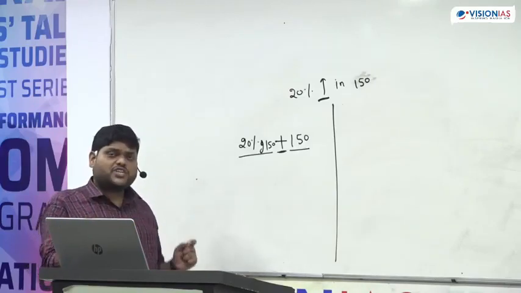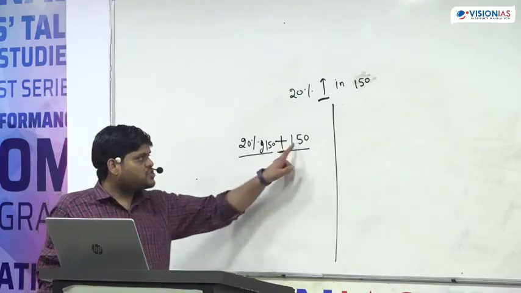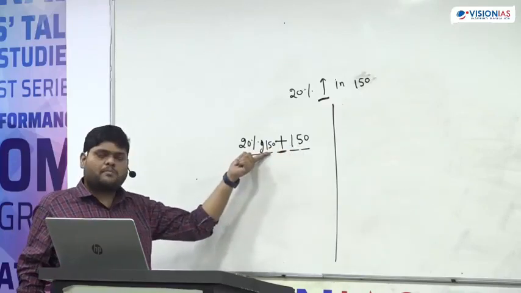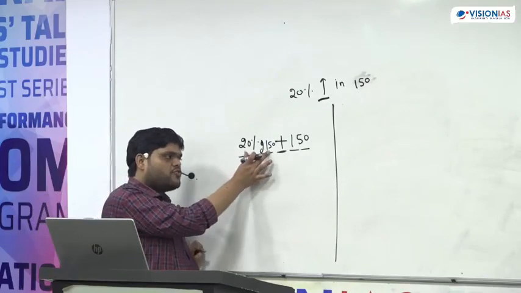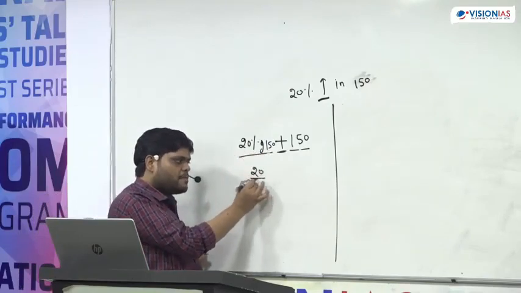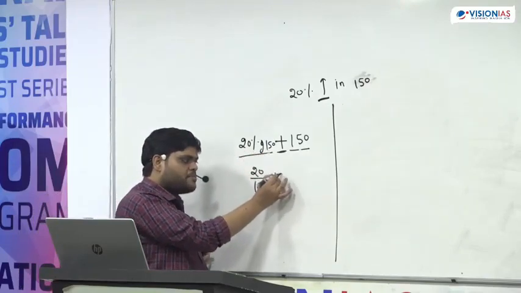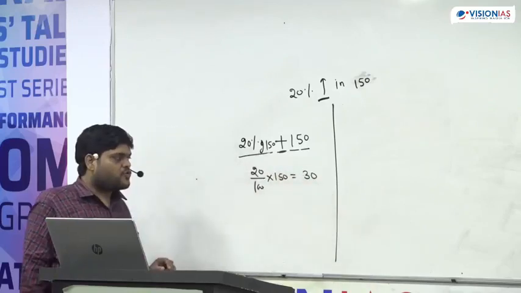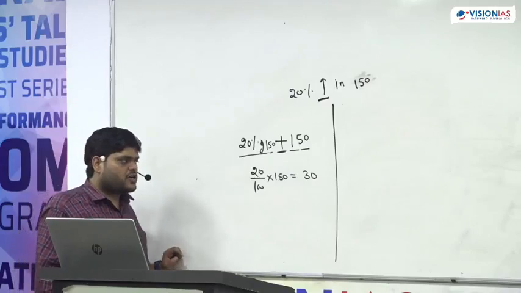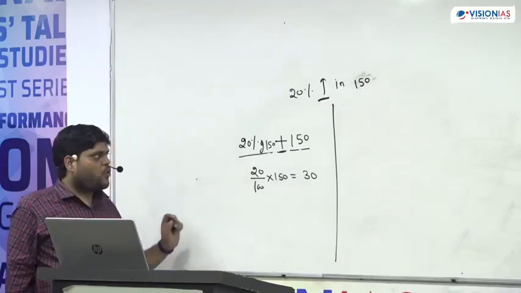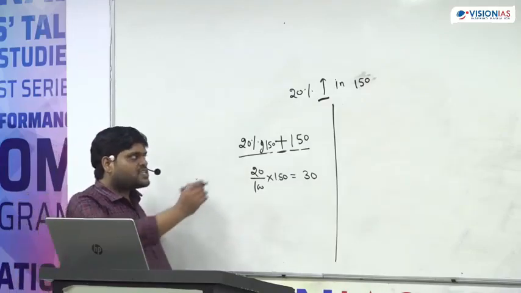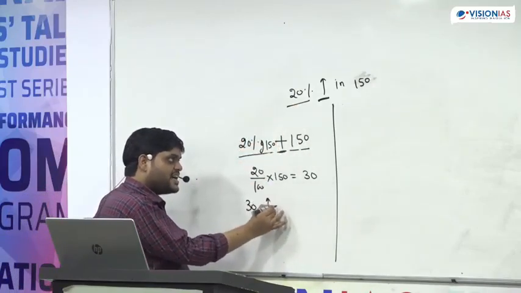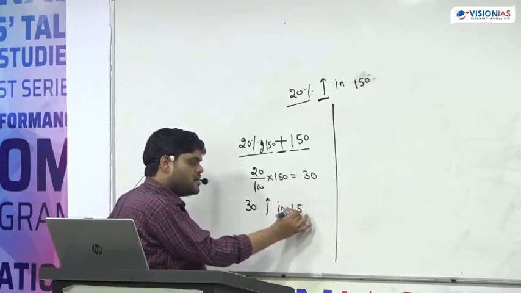First I am changing both into number. This is already given in number, and we can change the percentage into number. What is 20% of 150? We can simply find that 20% of 150 is equal to 30. So now the question becomes: instead of 20%, a 30 increment in 150.